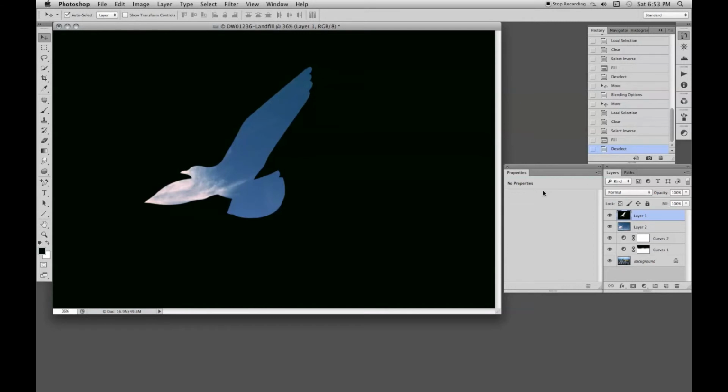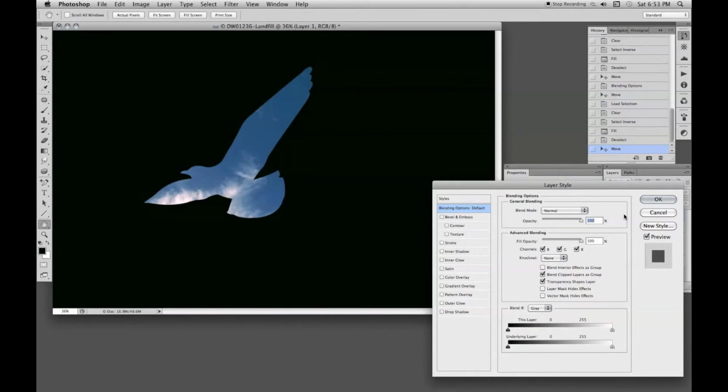If you've got Auto Select checked in the option bar, then just clicking on the sky inside the bird will select that layer, and we can move it around until we find a bit of sky and a bit of cloud that is satisfactory, something like that. Good. Now make the bird shape active again in the Layers panel.